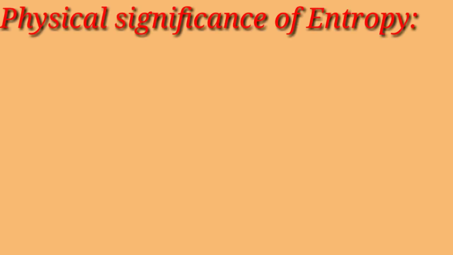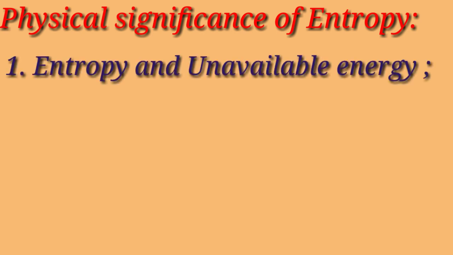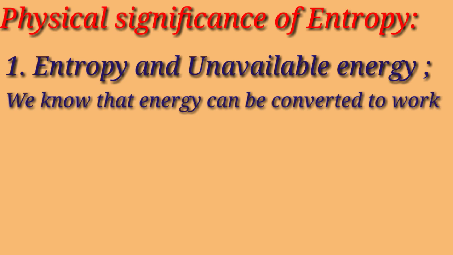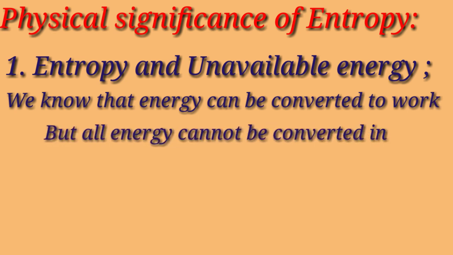Next is physical significance of entropy. The following aspects provide a definite physical significance of entropy. So first is entropy and unavailable energy. We know that energy can be converted into work, but all energy cannot be converted into work.